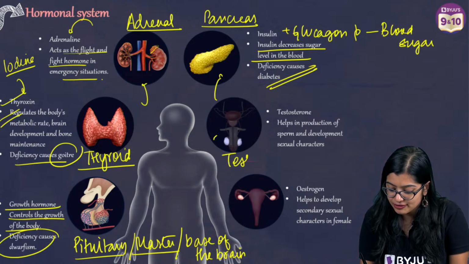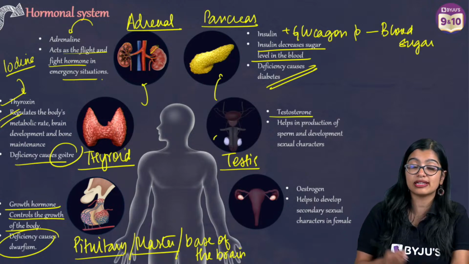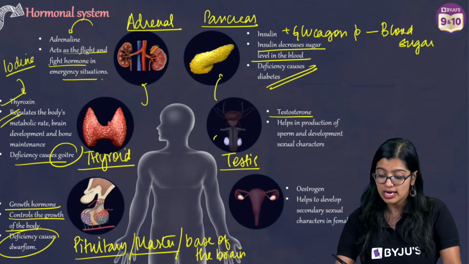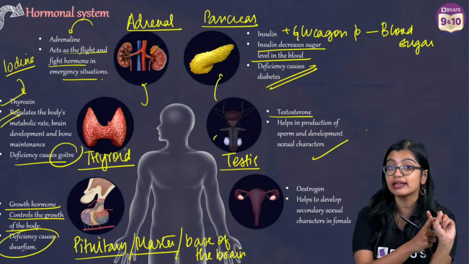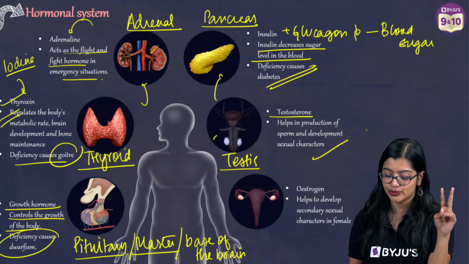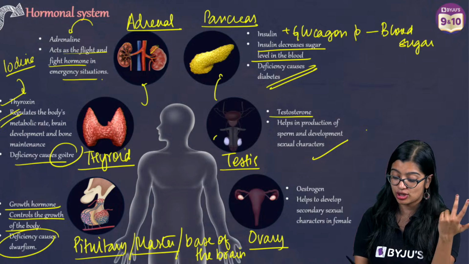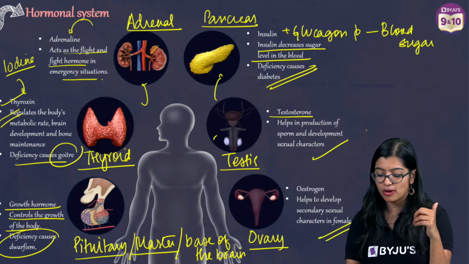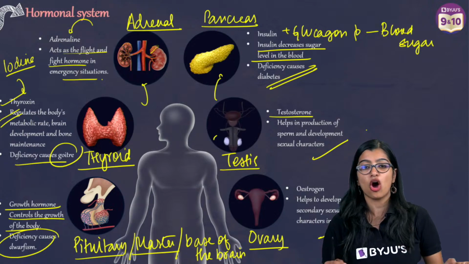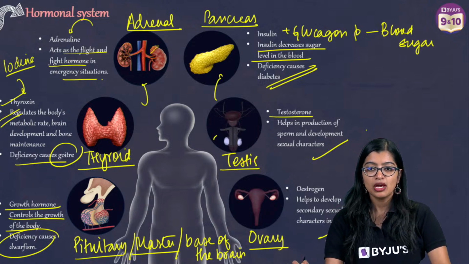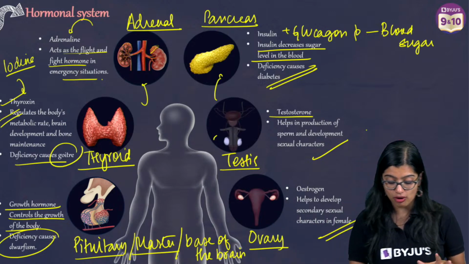Now next up we have the testis, which produces testosterone, a male sex hormone that is necessary for development of secondary sexual characteristics and development of sex organs in males. In the case of females, we have estrogen produced by the ovary, which performs a similar function of development of secondary sexual characters. So this was a quick overview of all the concepts.